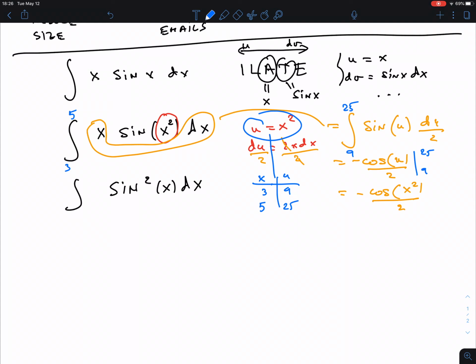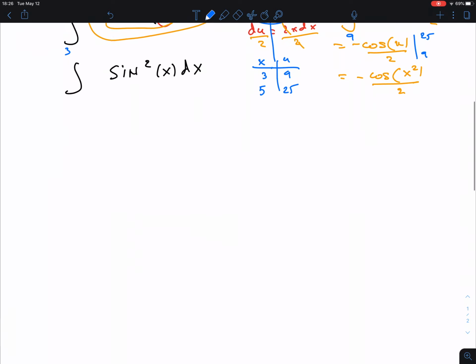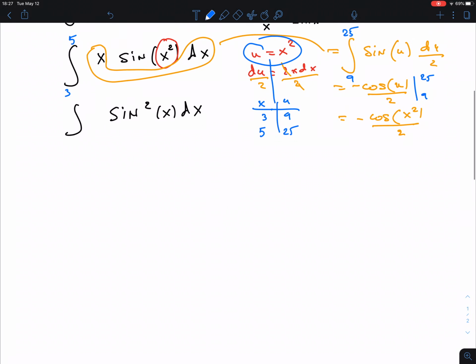Okay, and so that's sines and cosines, or secants and tangents. Sometimes you get a weird form, and if that's the case, you put everything in terms of sines and cosines, and then hope that it works. Well, normally it will work there, unless you made a mistake, of course. Right, so what happens here?